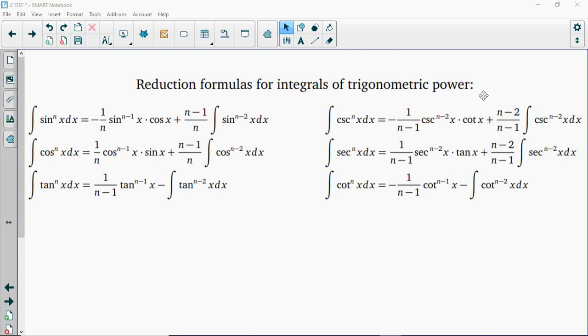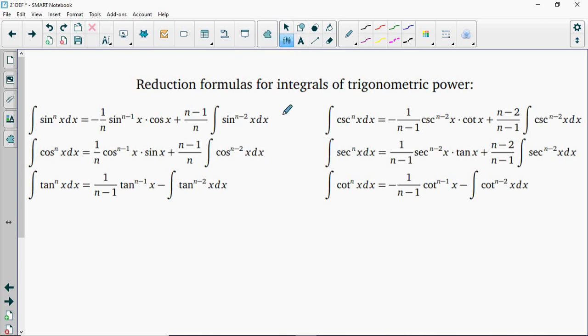There are a bunch of formulas called power reduction formulas for trig integrals. These are not required to know for the IB, nor are they required for the AP as far as I know. Again, you can memorize these if you really want to, but I wouldn't expect the IB to throw anything bigger than sine cubed at you, and I think you're smart enough to figure out to change that into sine to the first times sine to the second.